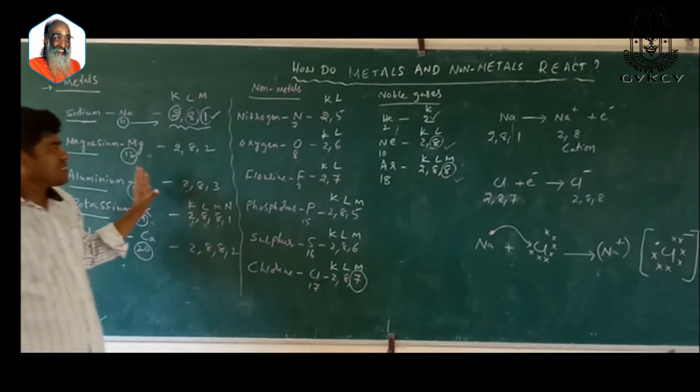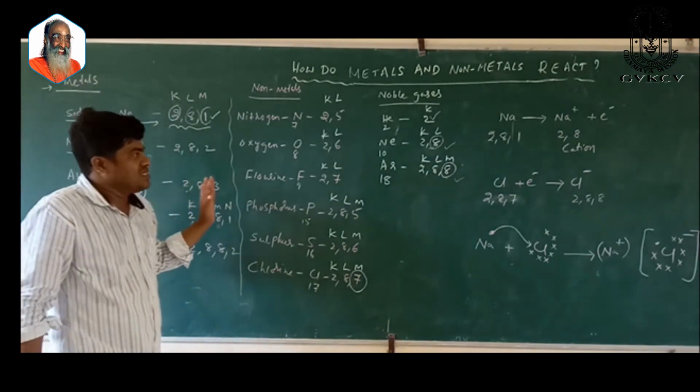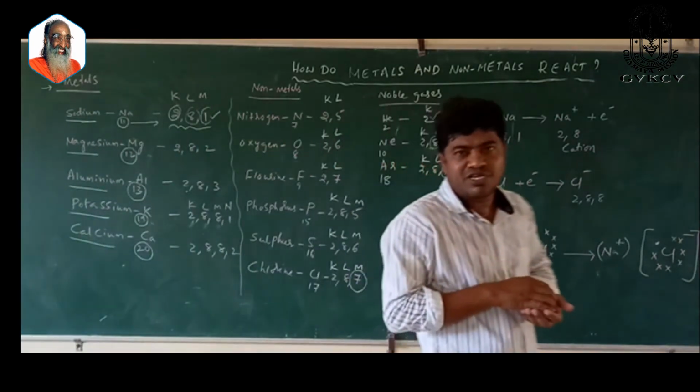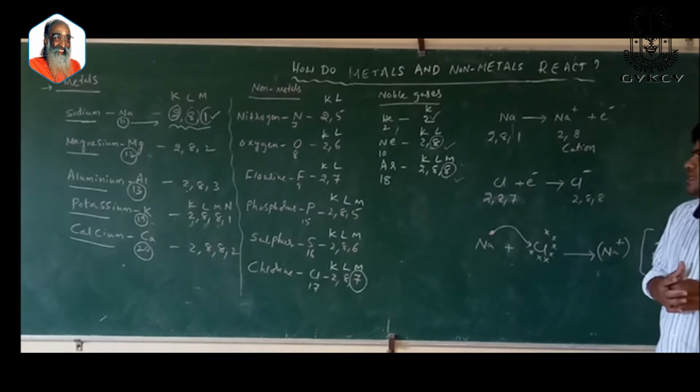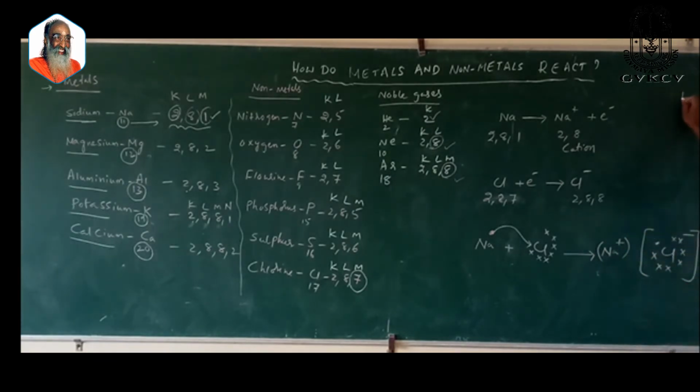So metals and non-metals tend to attain stability. They want to attain stability. How is this stability attained? This stability is attained by either losing and gaining of electrons, or by sharing of electrons.